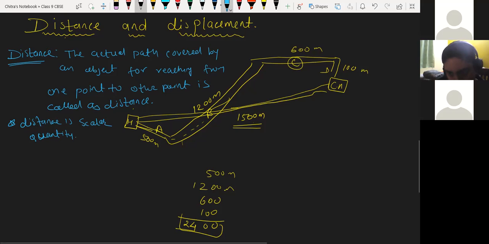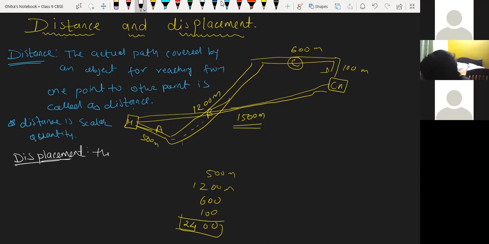Now we are going to discuss displacement. Displacement is nothing but the shortest distance between the initial point and the final point. So we have to write the definition for displacement also.